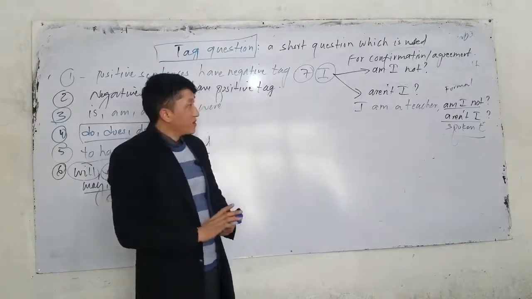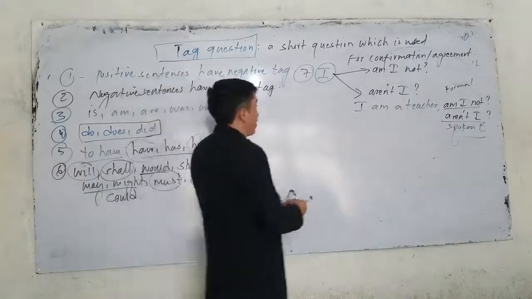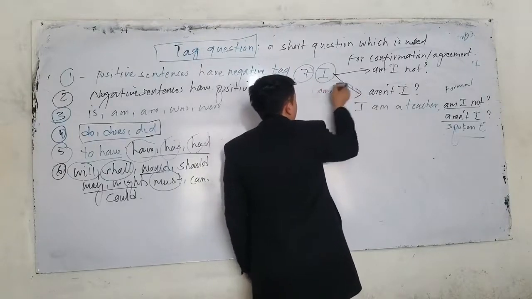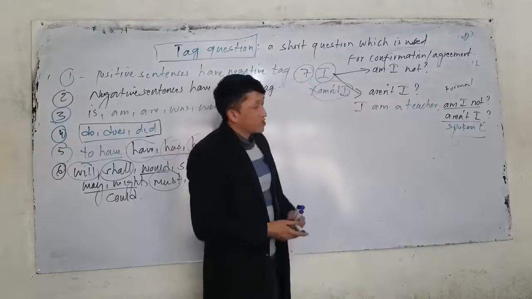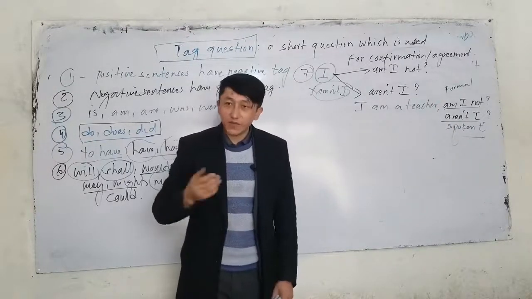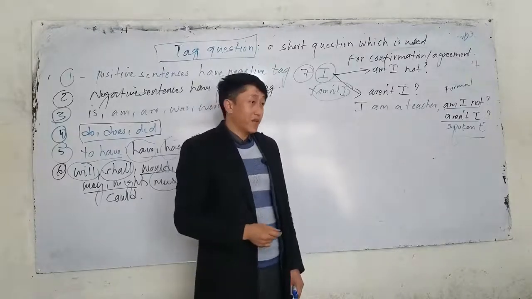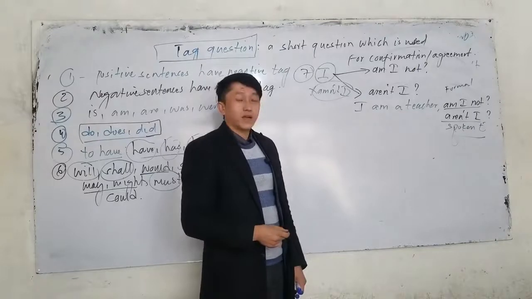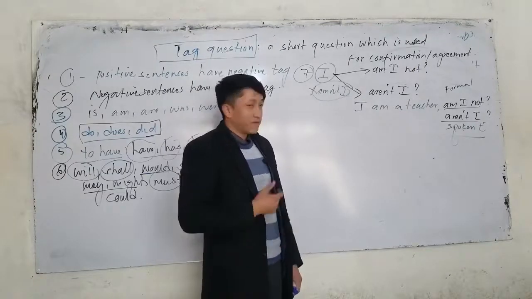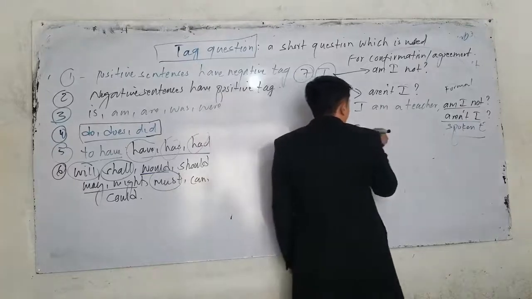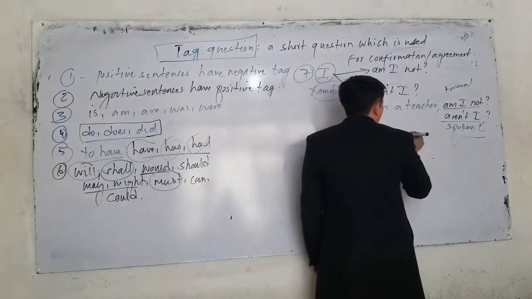But here we don't say amn't I. Remember that we cannot say amn't I. Understood? But we can change the place. After am we use I, and after that we use not. Am I not? Understood? So which one is common in spoken English? Aren't I, actually. And which one is formal? Am I not.